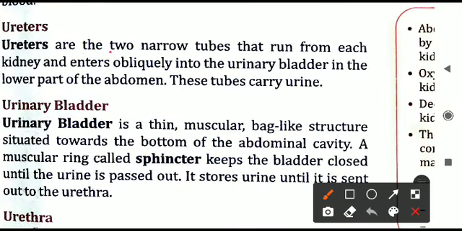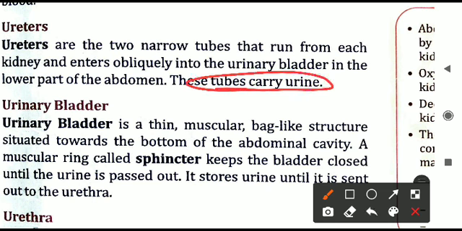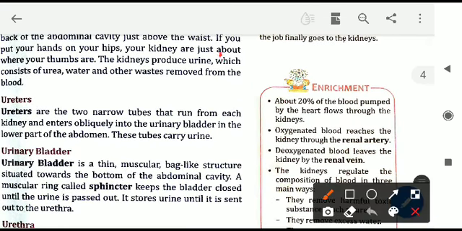Next part is ureters. Ureters are two tubes running from the kidneys. They come out of the kidney and they transfer the urine from the kidney to the next part, that is the bladder. In between, the ureter is there. Ureters do not have any special function, they just carry the urine. Kidney will produce the urine, and from the kidney it comes out into the ureter. From the ureter, where will the urine collect? It will collect in the bladder. So ureters just carry the urine from one place to another, from the kidneys to the bladder.